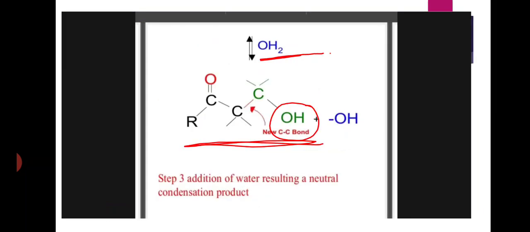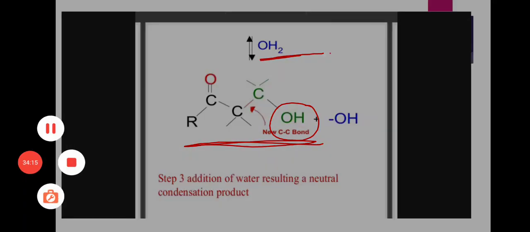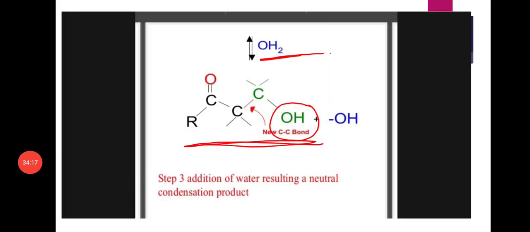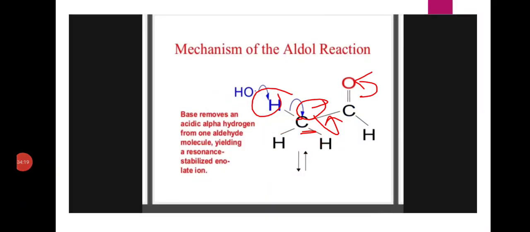Step 3 is the protonation of the alkoxide ion. The alkoxide ion in presence of water gains a hydrogen atom and forms a neutral compound. Okay, mechanism of the aldol reaction.